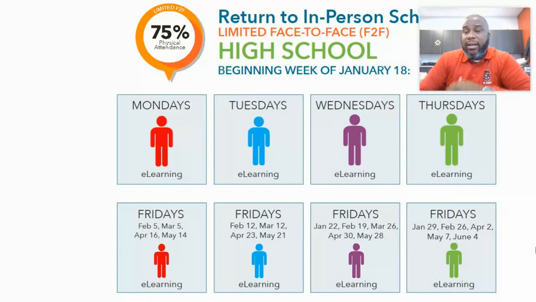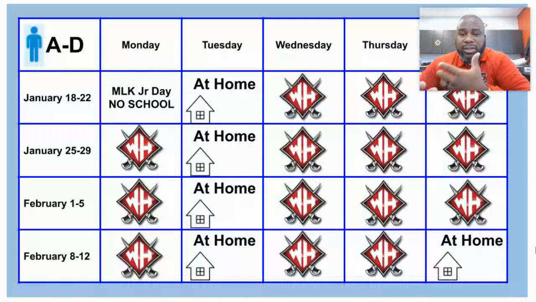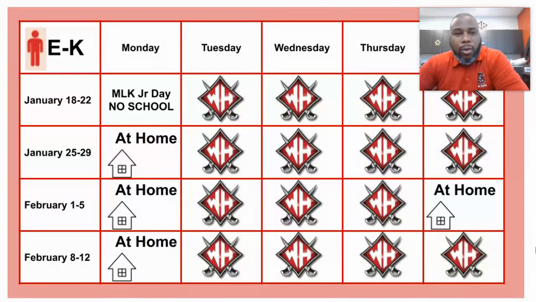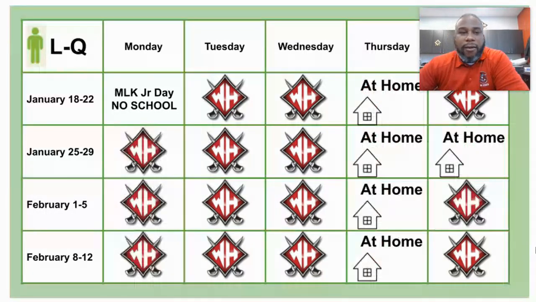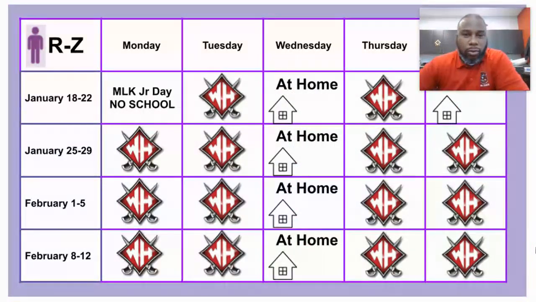What we've done, in addition to this graphic for you, is we have designed a specific calendar that we will rotate every 4 weeks for every attendance group. So, for example, here's our blue group, with last names A through D, which will show students specifically what days they come to school and what days they're at home. We've done the same thing for the red group, the green group, and our purple group.